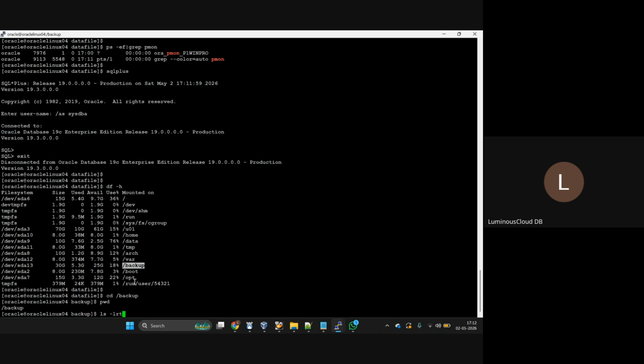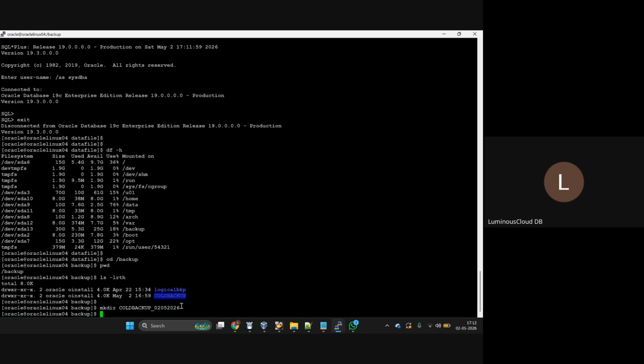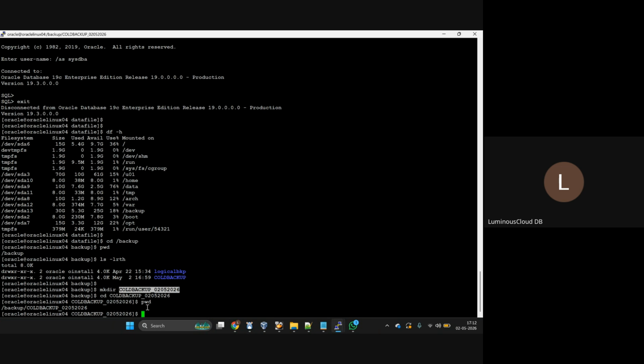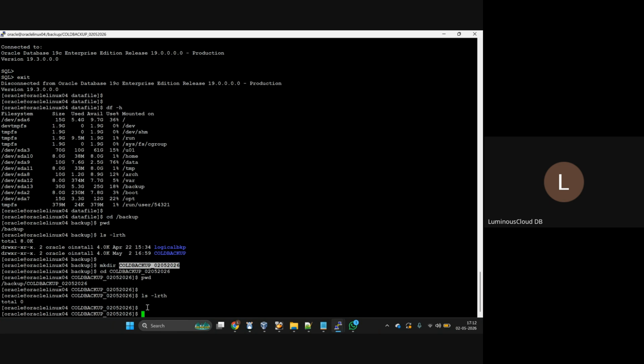Here you have the cold backup now. With today's date, I am going to create the cold backup directory. So here I am planning to take my cold backups. Now just give ls -ltr. Are we able to see any files here? No, we are not able to see any files here. Now just connect to the database.